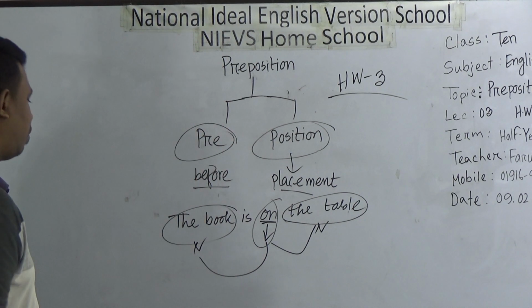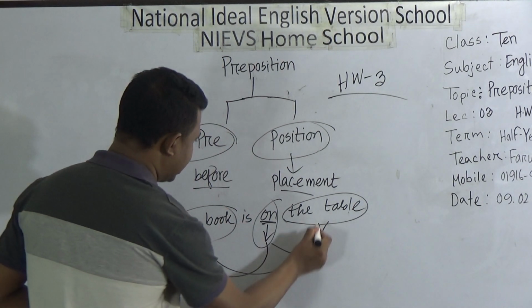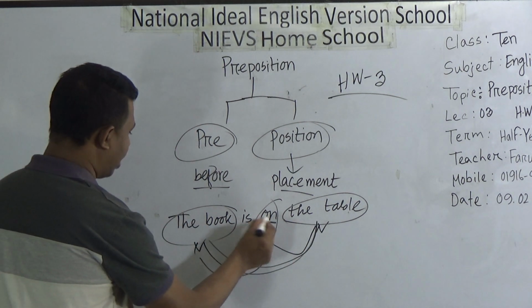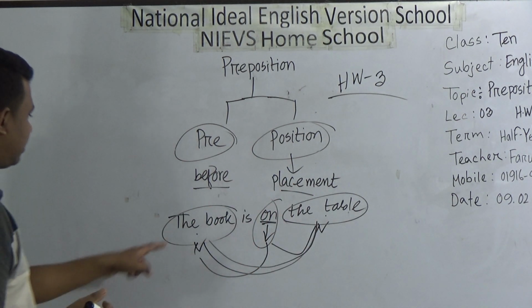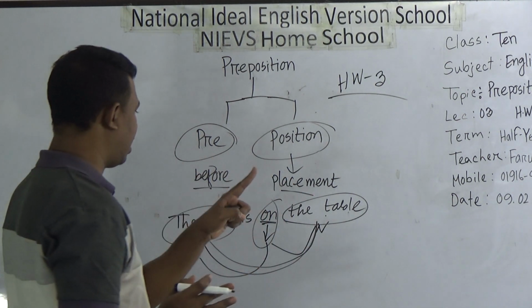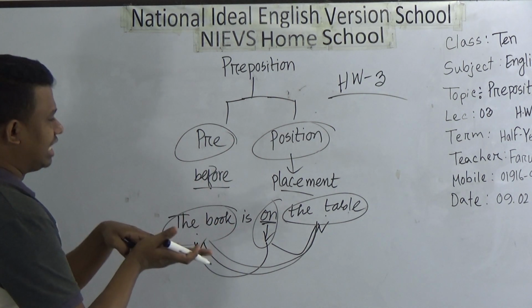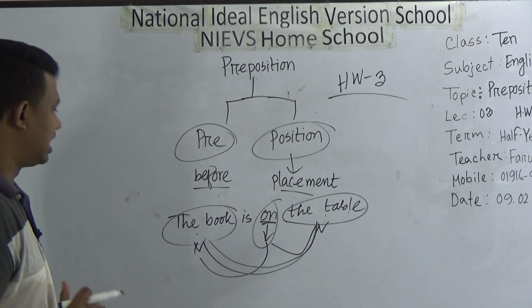That means this one will connect this book and this table. How does it connect? The book is on the table means the book's placement is on the table. That means by touching the table, the book's placement is there.